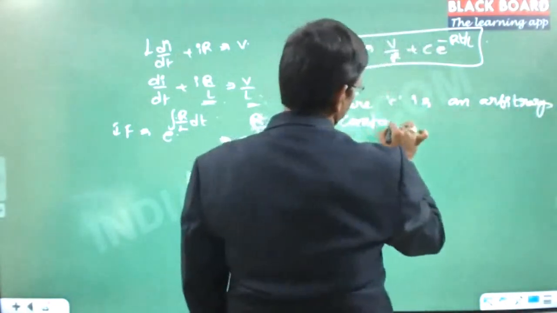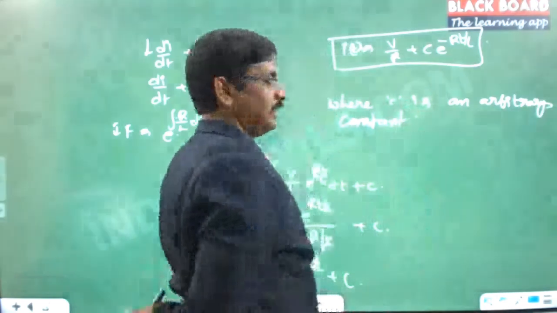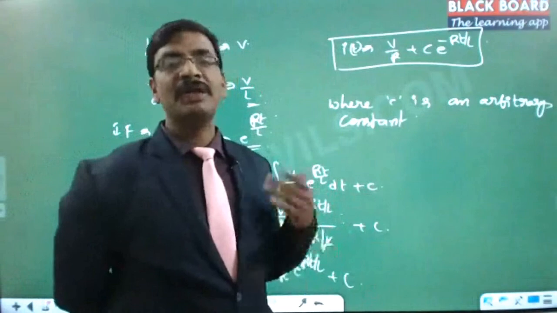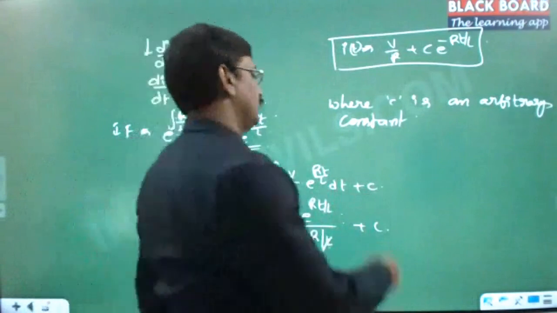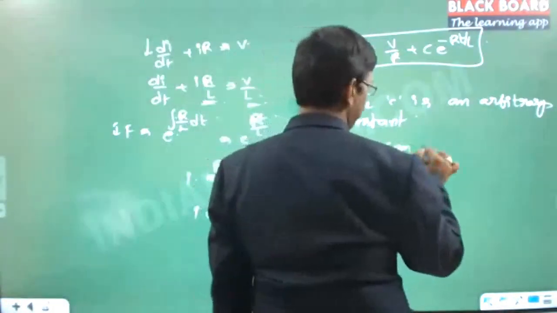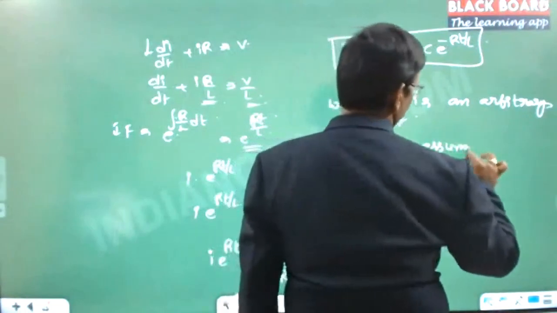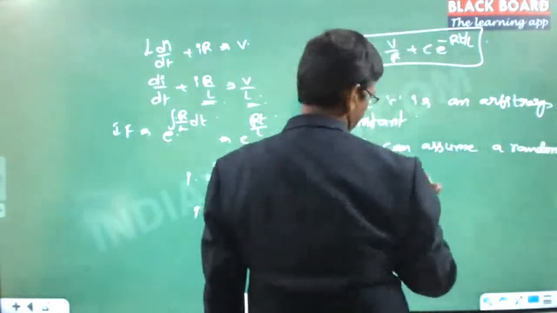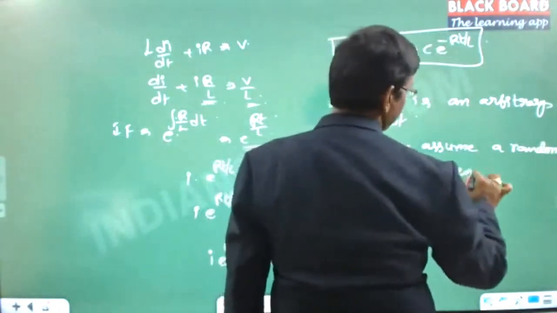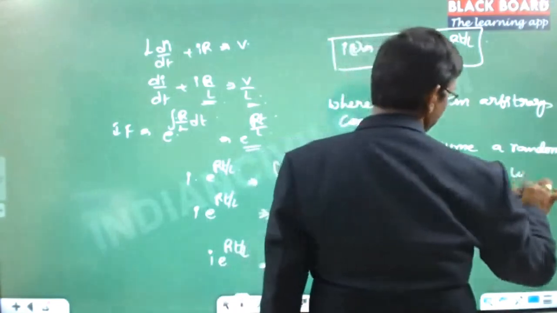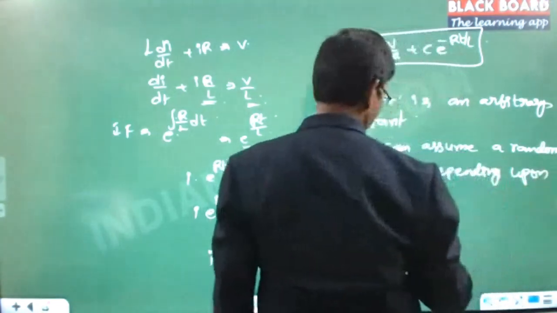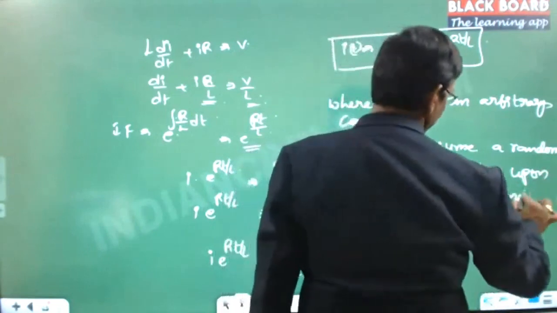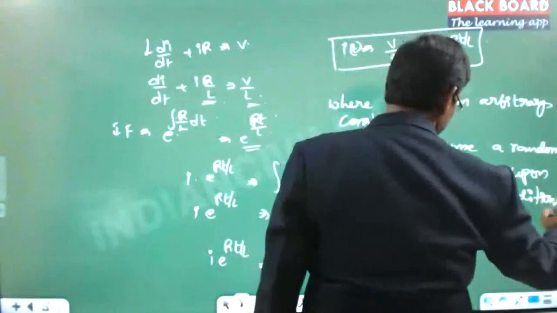An arbitrary constant, right? This arbitrary constant can assume different values, a random value, depending upon the initial conditions. Now let me explain what these initial conditions are.